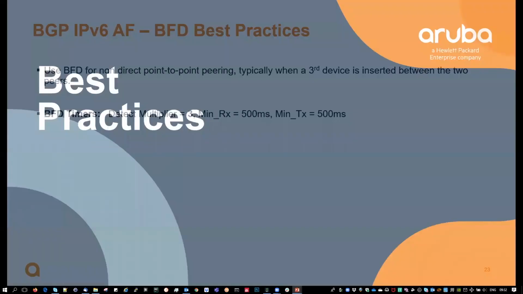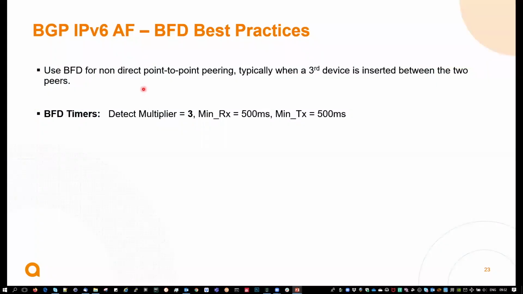Best practice. Use BFD really for non-direct point-to-point peering, when you've got an intermediate device between the two peers. Timers: use the detect multiplier 3 and the receive timer and transmit timer at 500 milliseconds. This has been successfully tested with hundreds of parallel sessions. So this is just fine with that.